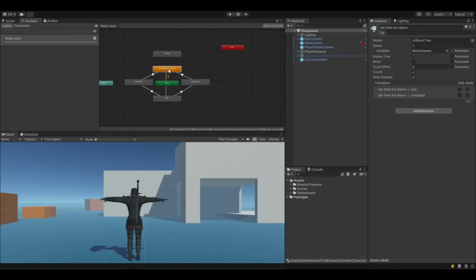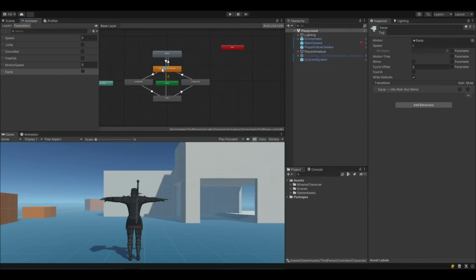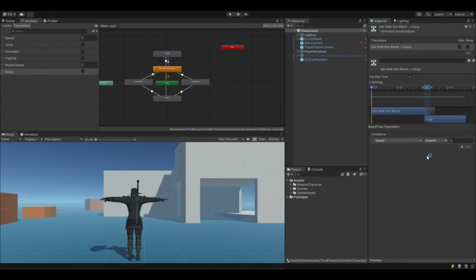Open Animator, then open Parameters. Add a new parameter as trigger and name it Equip. Now add two transitions. Click the first transition and add the Equip trigger to conditions. Now we set exit times and transition durations like this.